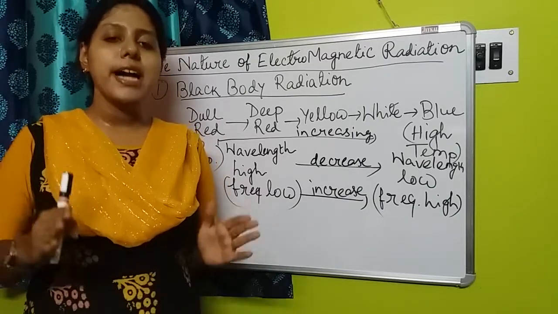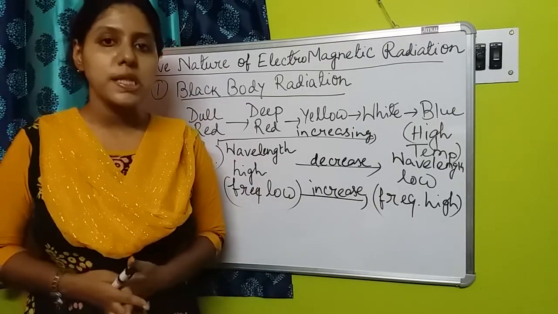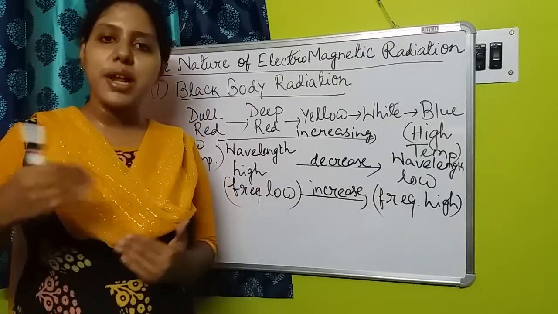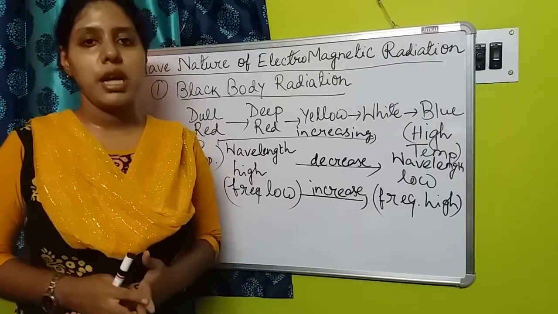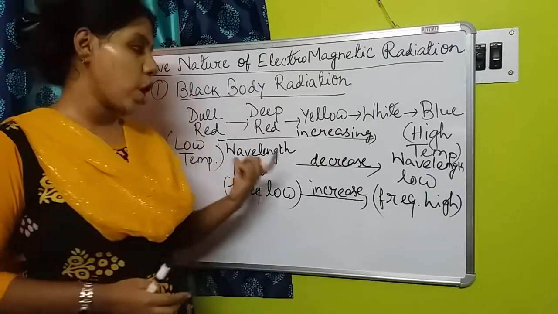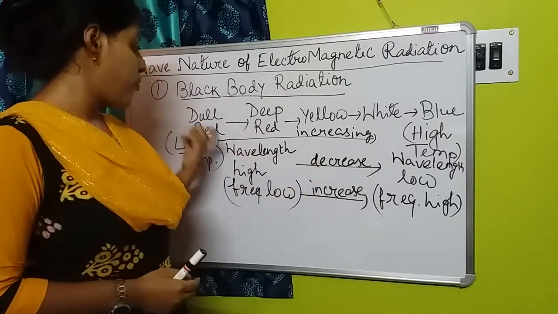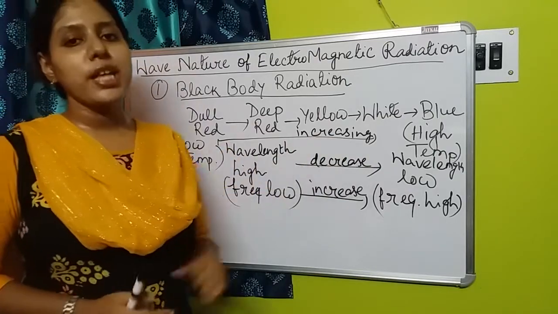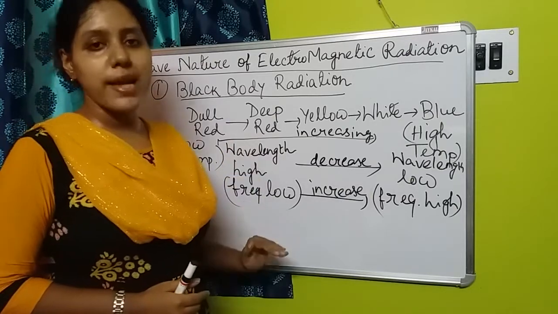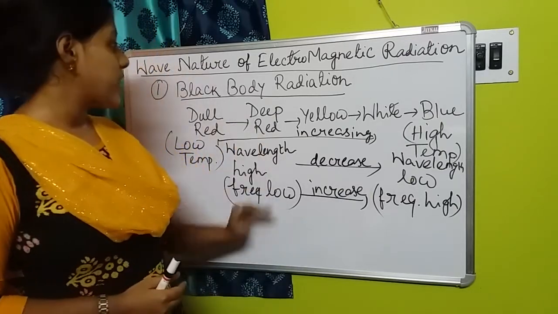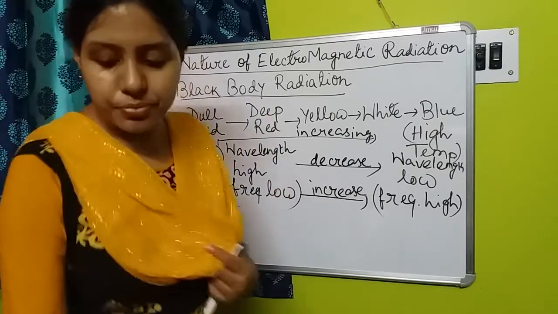That means at a temperature range, if we heat a substance, there will be an increase in the temperature, but no change we could observe in its color. But that is not right, because whenever we are heating any substance, we could very evidently see the change in color, and that is due to the change in wavelength as well as in frequency. So that is the experimental fact of black body radiation.